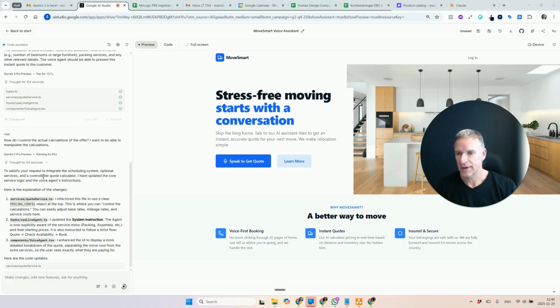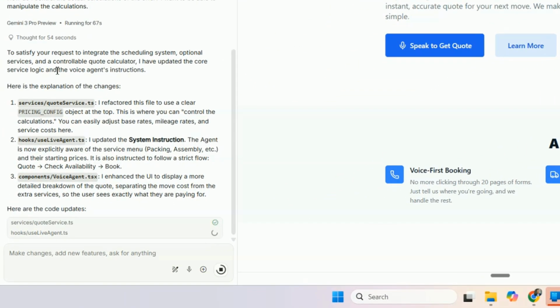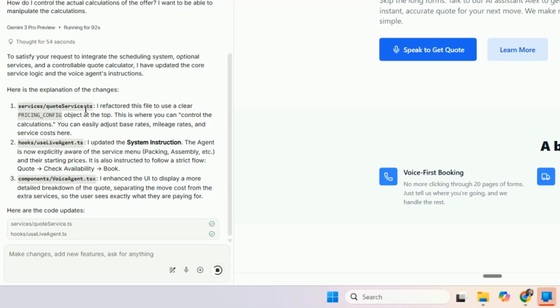Okay, so now I have my answer here. To satisfy your request to integrate your scheduling system, and so on. Here's an explanation of the change. Services, quote service.ts. I refactored this file to use a clear price config object at the top. This is where you can control the calculations. You can easily adjust base rate, mileage rates, and service cost. So I do get the stuff here. So let's see, quote services, quote service.ts.